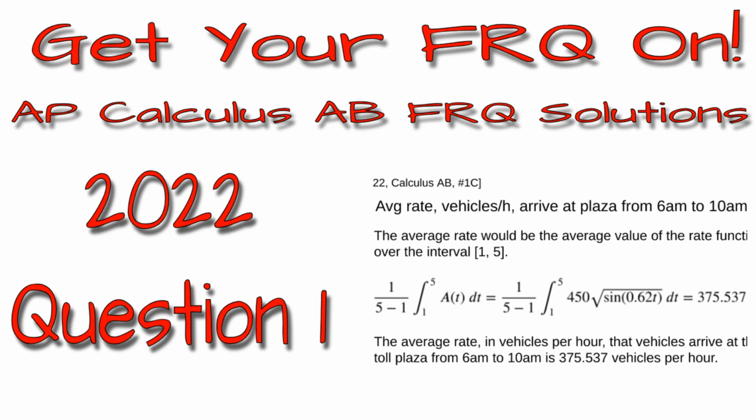This question is from 2022. It's question 1, and it is calculator active. In the question stem, we are considering times between 5 a.m. and 10 a.m., and we are considering the rate at which vehicles arrive at a certain toll plaza, which is given by a function A of t, where t is the number of hours after 5 a.m. and A of t is measured in vehicles per hour. Traffic is flowing smoothly at 5 a.m. with no vehicles waiting in line.